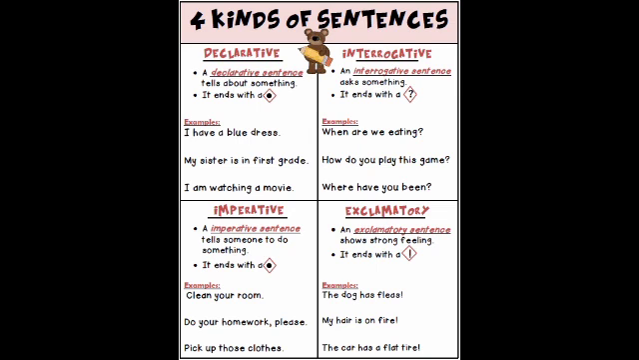Look at the examples. When are we eating? How do you play this game? Where have you been? What's your name? What are you studying now? What are you listening to now? Like these are the examples of interrogative sentences. That means it asks something. Questions. All questions are interrogative sentences. It ends with a question mark.